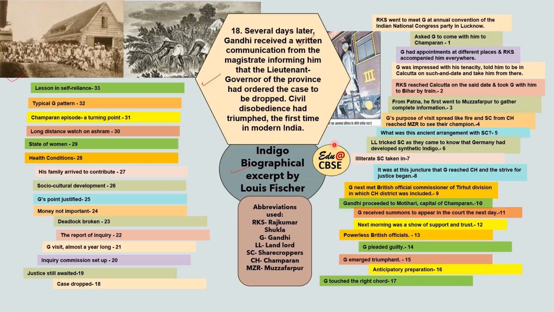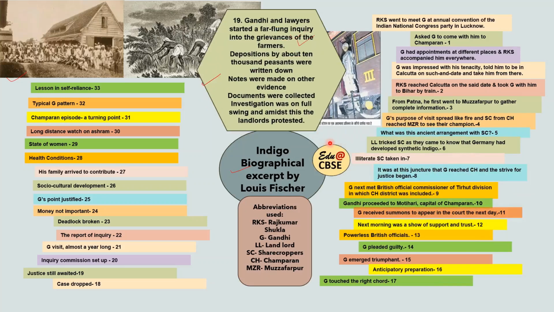So justice was still awaited. Gandhi and lawyers started a far-flung inquiry into the grievances of the farmers. Although the case was dropped, Gandhi did not stop there because the sharecroppers had not received justice yet. So he started an inquiry. Depositions of about 10,000 peasants were written down. The peasants came and told whatever they were suffering. It was all noted down, notes were made, evidence was collected. Documents were collected, and the investigation was in full swing.